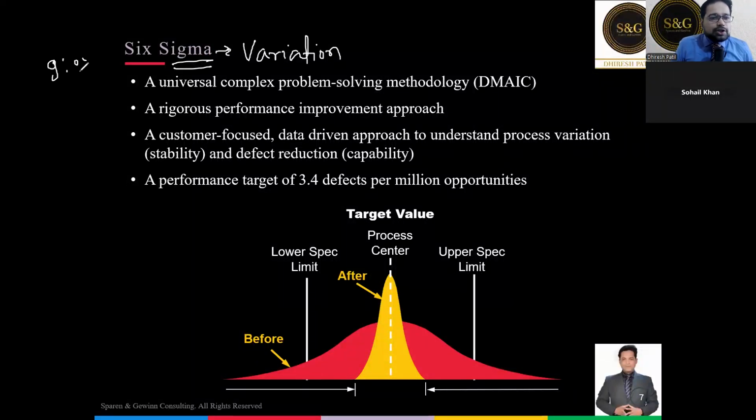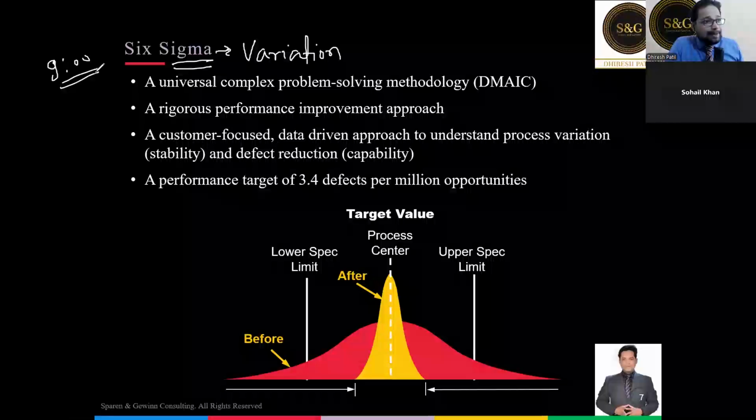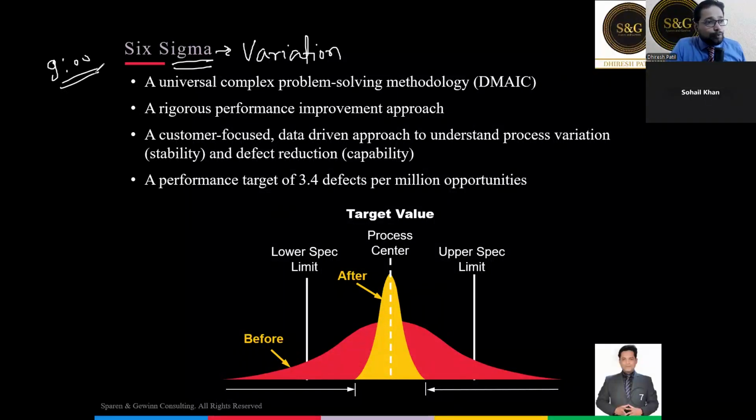Let's say 9 o'clock is your office timing. You have to reach at 9 o'clock every day. But do we reach exactly at 9:00 every day? Type in chat box, everybody. Do we reach? No, right? Sir, I always reach 5 minutes early. But do you reach exactly at 9:00 every day? 5 minutes early is also variation. Correct? So 5 minutes early, 5 minutes late, 10 minutes early, 10 minutes late. There is a variation. Can you see this?